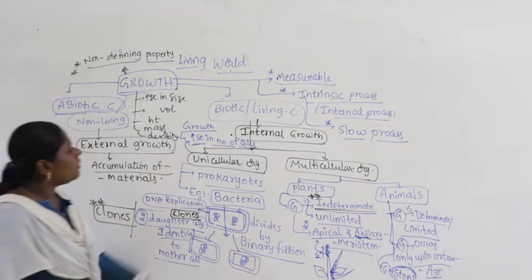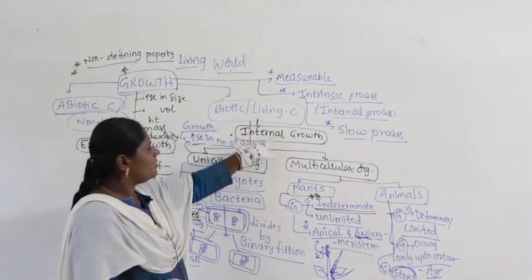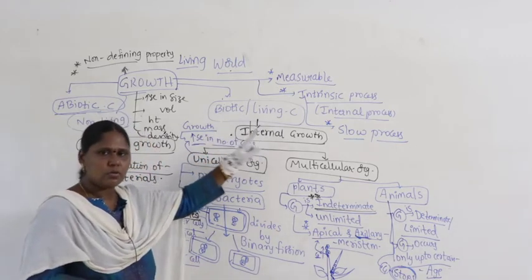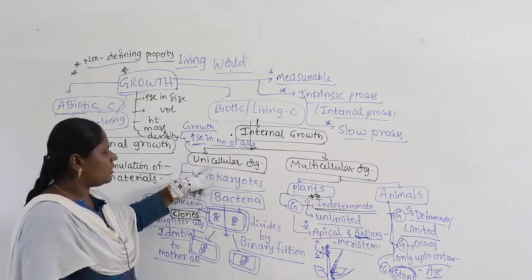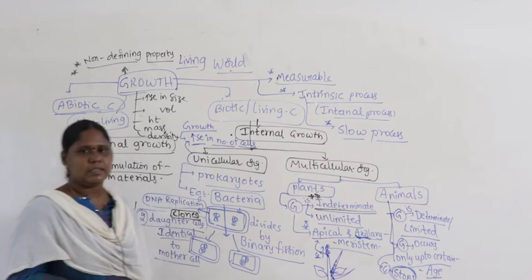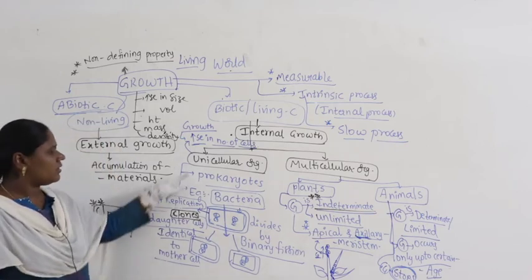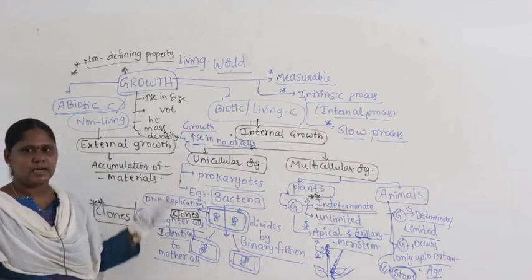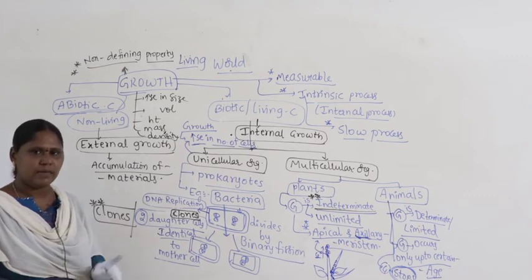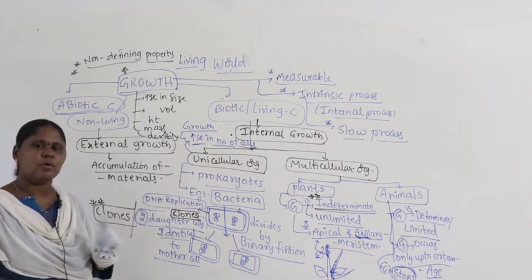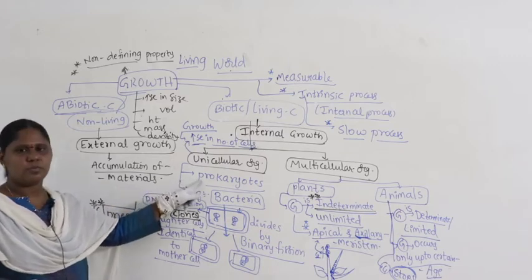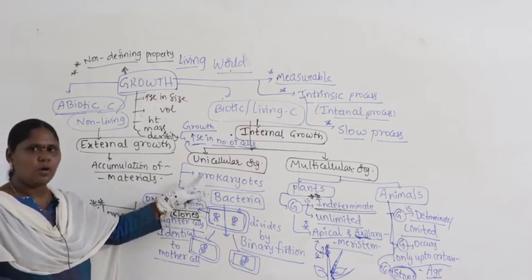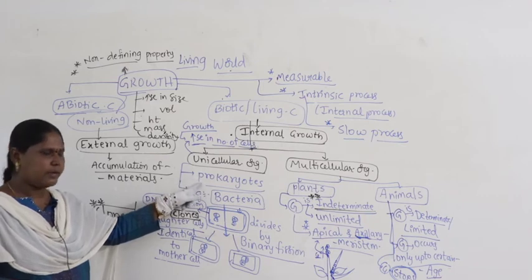Then coming to biotic living components, here they exhibit what is called internal growth. Internal growth happens in both unicellular organisms and multicellular organisms. Unicellular organisms are single celled organisms, only one cell they have. With one cell only they perform all metabolic activities. So, they are nothing but prokaryotes. First formed unicellular organisms are called prokaryotes. We are going to discuss prokaryotes later.